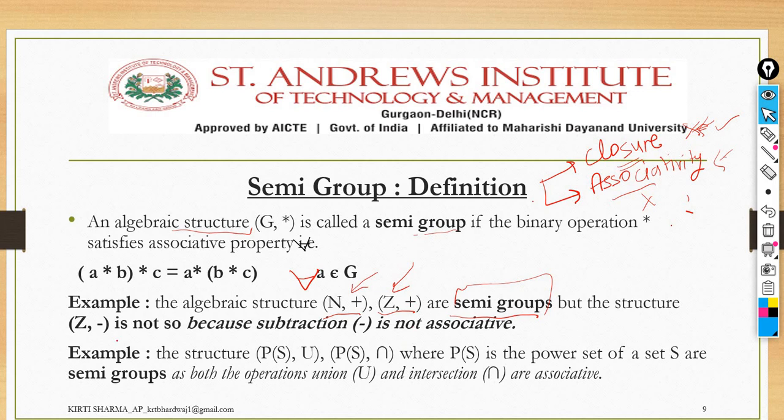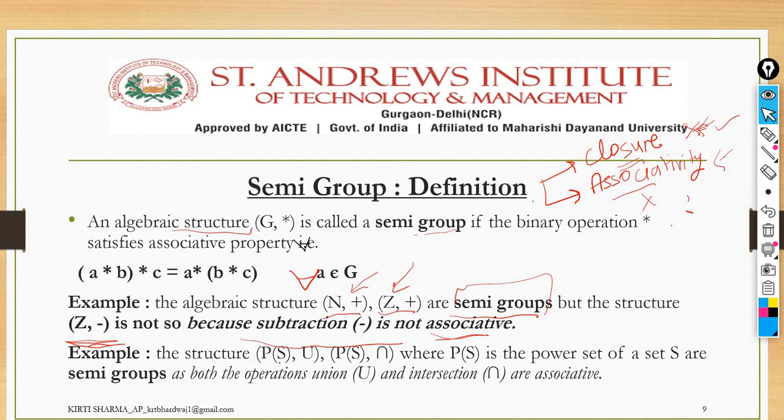Okay, so with subtraction, the same thing: if you are seeing here Z with the minus operator, it is not satisfying the associativity property with integers under the subtraction symbol. That means it is not a semigroup. Integers with the minus operator is not a semigroup.